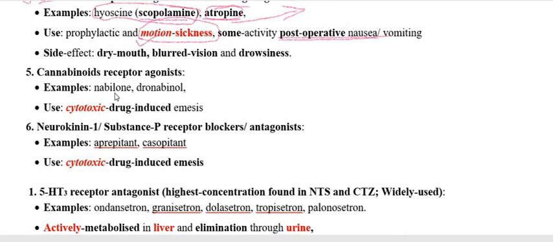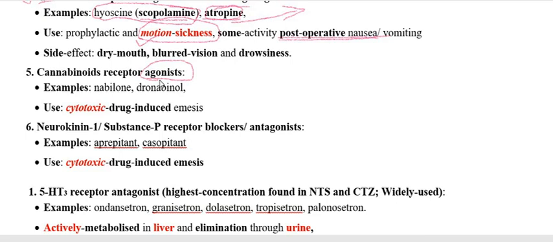Now we have to go through the cannabinoid receptor agonist. We earlier mentioned that for all the receptors, like the histamine receptor 1, like the neurokinin receptor for the substance P, NK1, like the muscarinic receptor for the acetylcholine, like the dopamine D2 receptor, and 5-HT3 receptor, we have to use their antagonist.